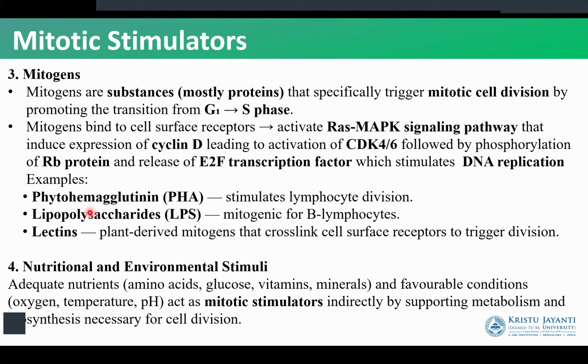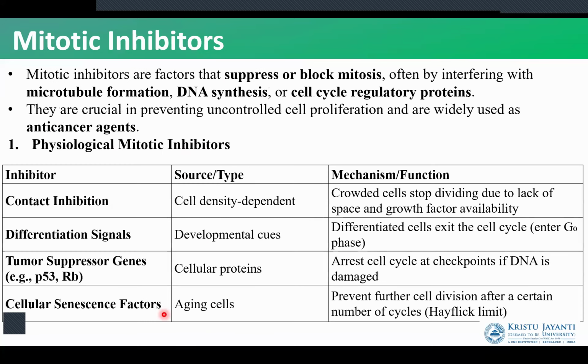So examples of mitogens, we have phytohemagglutinin, we have lipopolysaccharides and lectins. So these are all examples of mitogens that are going to activate the process of mitosis. We also have nutrition and environmental stimuli, which are nothing but the external factors that are going to trigger cell division, such as adequate nutrients. If more nutrients are there, cells are more likely to divide. We also have oxygen, temperature, and pH at optimum levels, which can act as stimulators for mitosis.